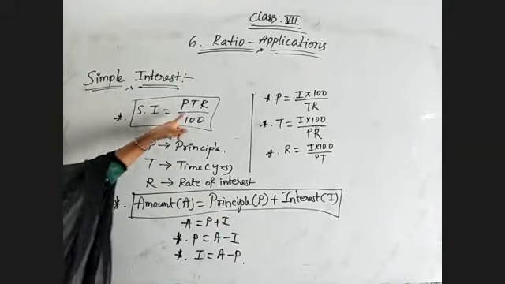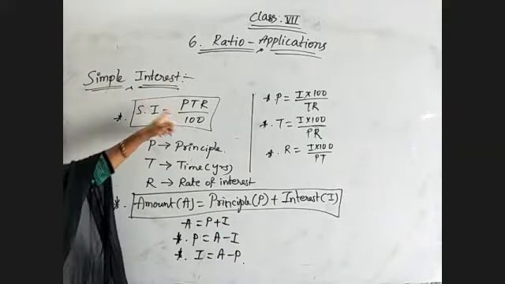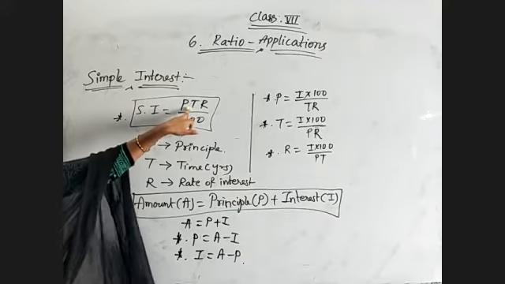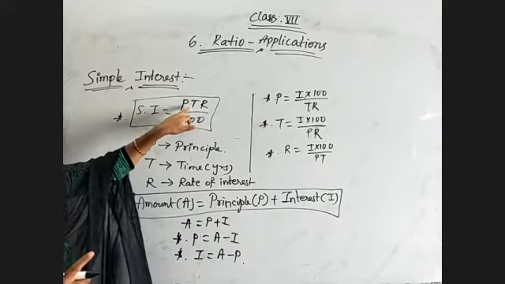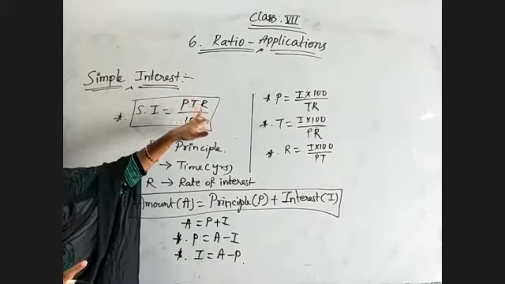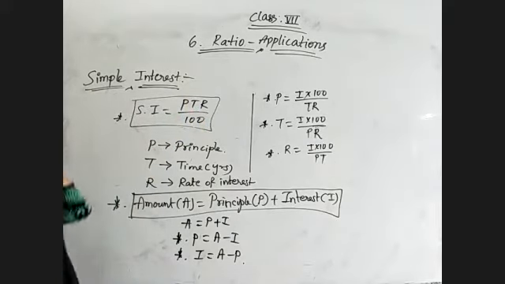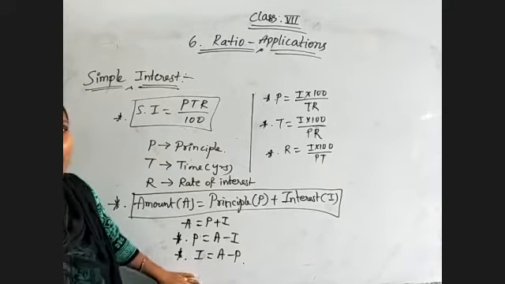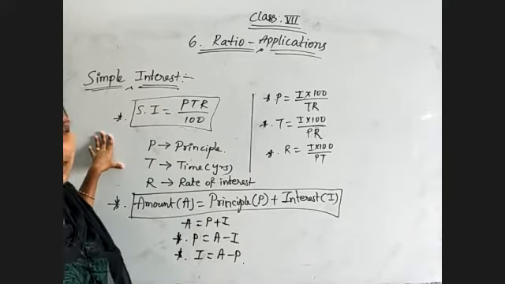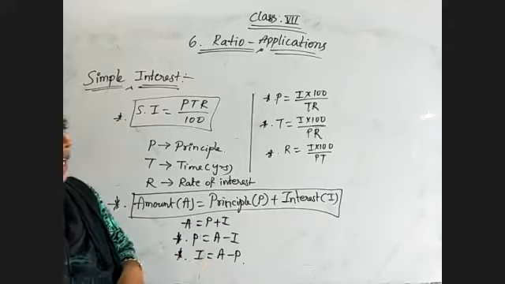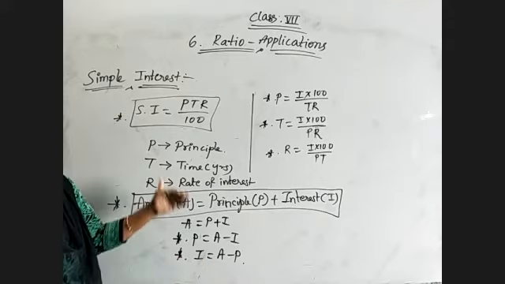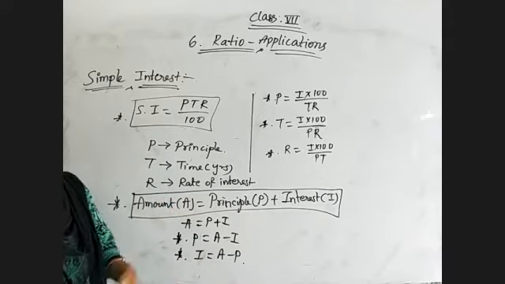And if T is only 1 year given, then PR by 100, since the T value is 1 only now. So P into 1 into R, that is PR by 100 for 1 year. Okay. So these are the different formulas we need to remember in case of simple interest. And compound interest, later on I will give the formulas. First we will see the example problems on simple interest.